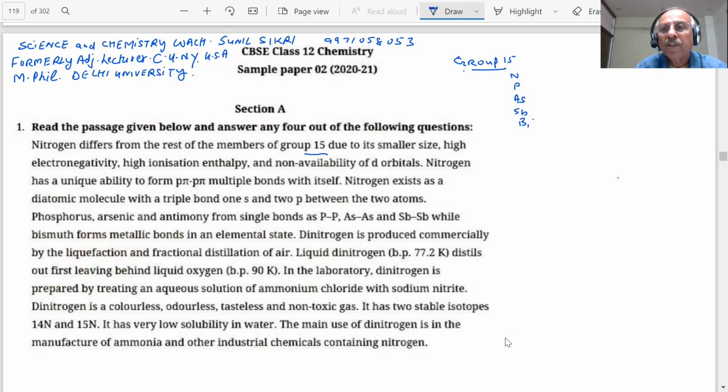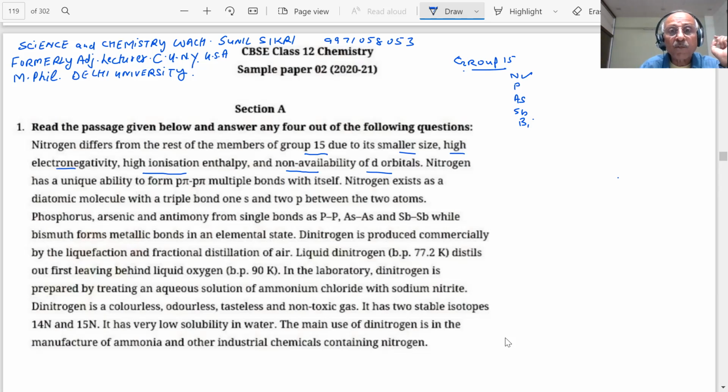Nitrogen differs from the rest. This is the first element. Nitrogen is the first element, but it has smaller size, high electronegativity, high ionization energy and non-availability of d orbitals. You see that this is also a revision of our course, P block elements. When we read it thoroughly, we will be revising our course, so it will help us in CBSE papers. Pay attention, note down each and every point.